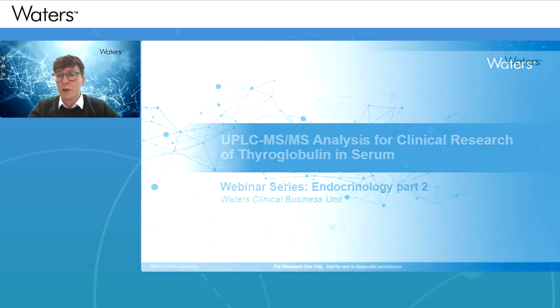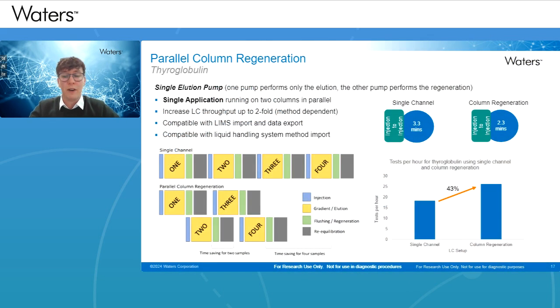So moving on to parallel column regeneration, we have the thyroglobulin. It's a single elution, thyroglobulin separation using a single elution pump and then a re-equilibration pump to do the regeneration step. So effectively, it's a single application running 2 columns in parallel, providing an increase in LCMS throughput. And then this is compatible with your existing software platforms.